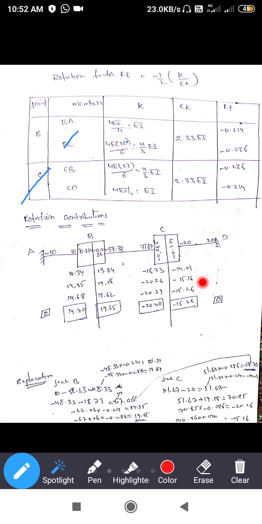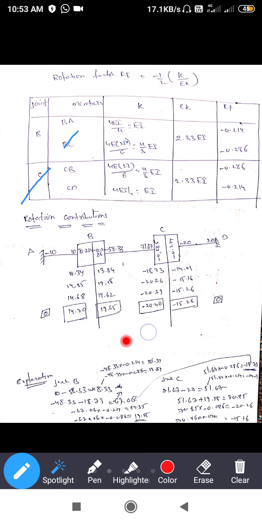In the same way you can continue. You get these types of values. What are the values here? See, 14.68, 14.70. The difference is minimum. Up to that we can calculate. This is the process for Kani's method. 19.62, 19.65, here 0.03 is the difference. Here 20.39, 20.40, here 0.01 is the difference. So up to a small difference like this we get the value.